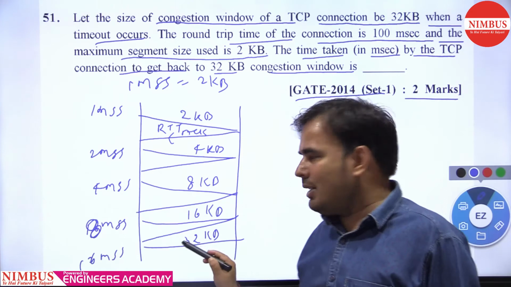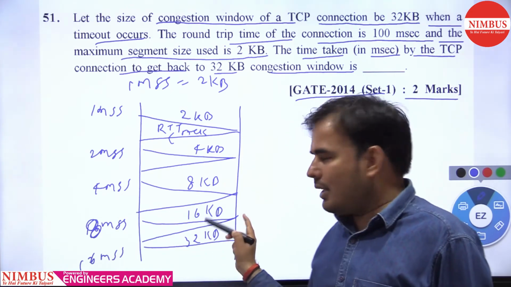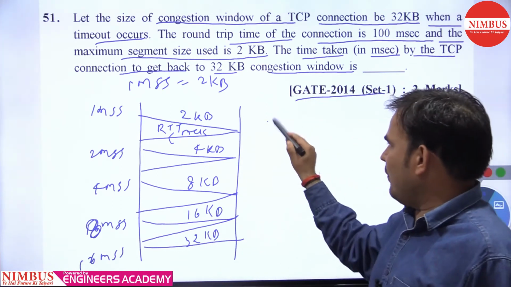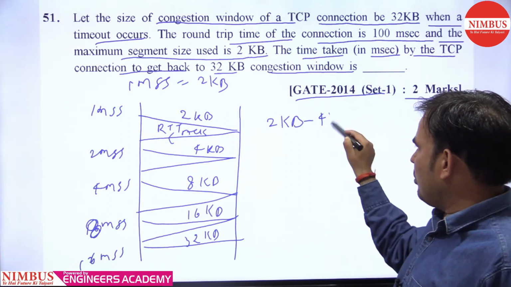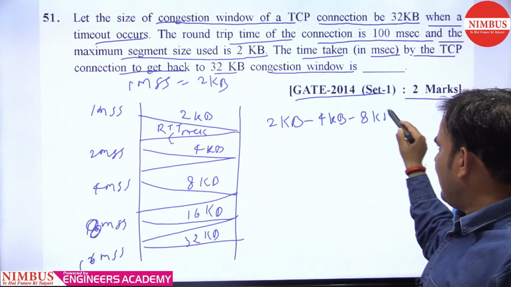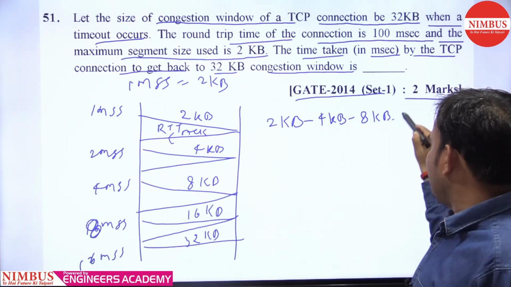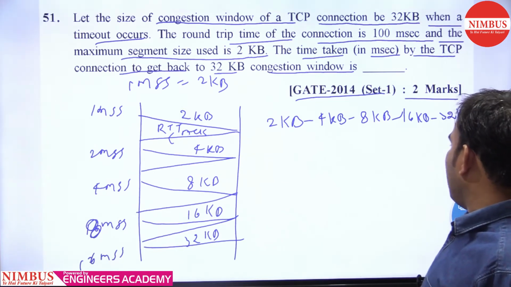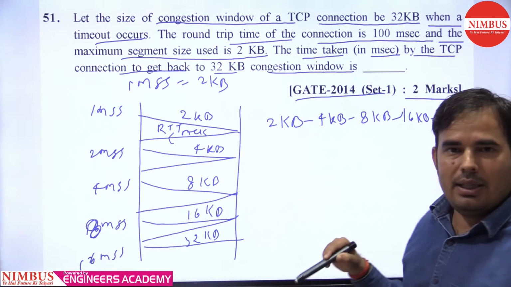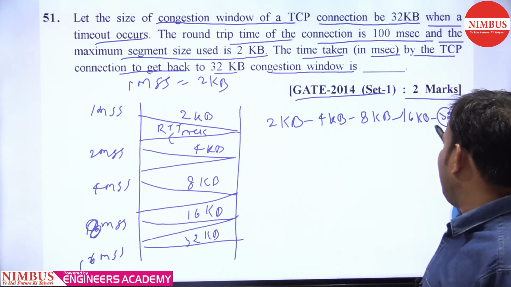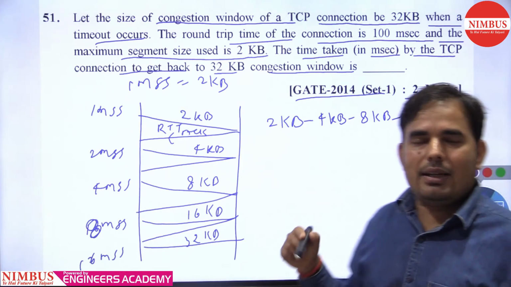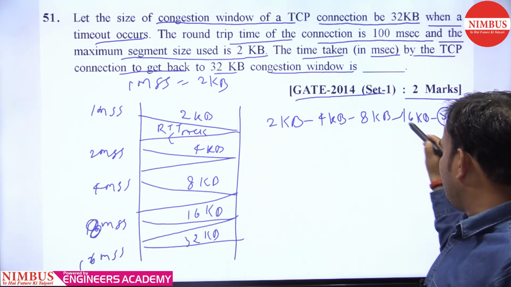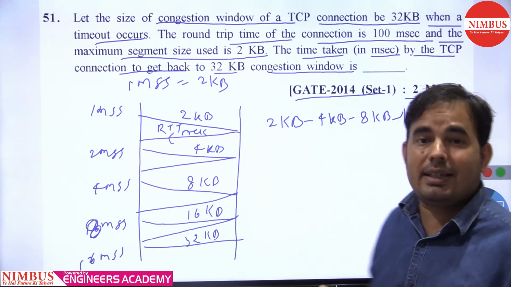Timeout occurs here, which means there is a threshold at 16 kb. So you can say like this: first you send 2 kb, then 4 kb, 8 kb, doubling the sender window size every time, then 16 kb, then 32 kb. When you are sending 32 kb, the timeout occurs. So when timeout occurs, we divide the window size by 2. Dividing, we get 16 kb, which means the threshold is at 16 kb.